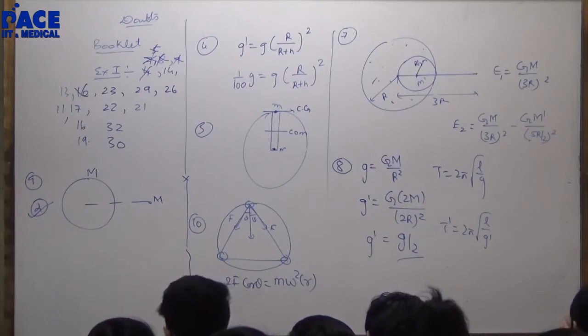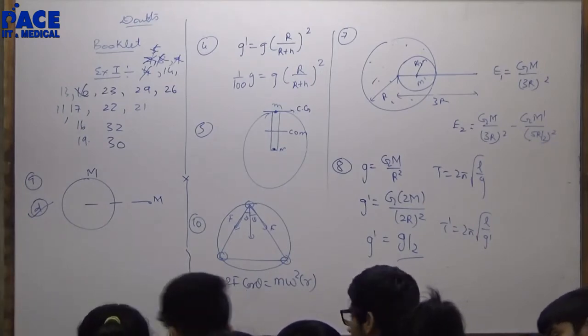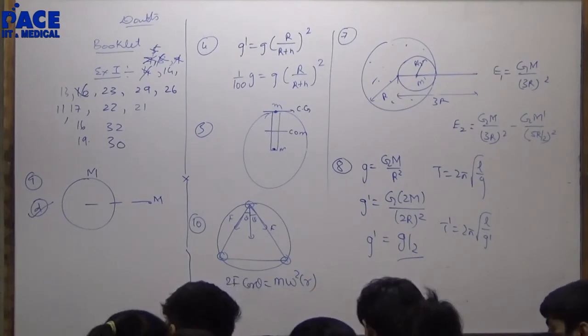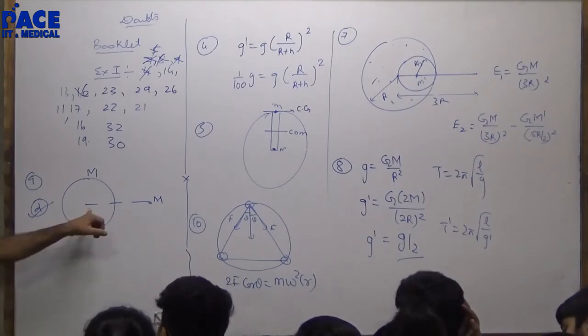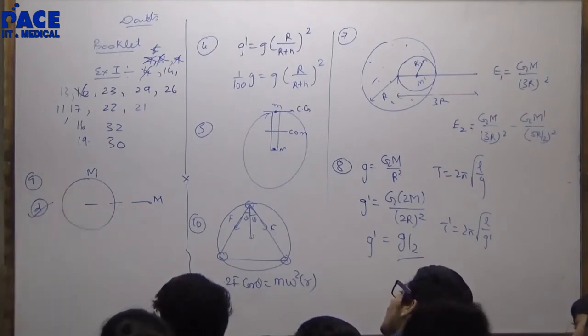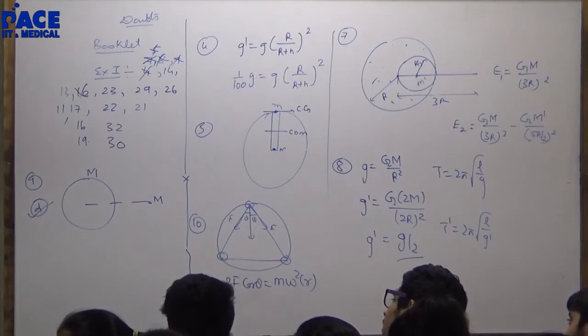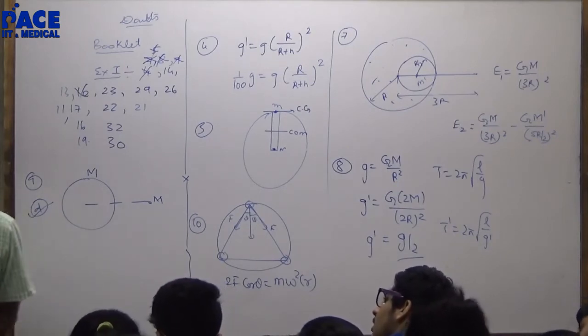Among the four, tell me your doubt. Among the four options. Sir, I thought that the answer was C, but the answer is D. What is C? Inside the shell, gravitational field alone is zero. The gravitational field is zero because of the shell. Yes. This mass will give me a non-zero value inside. Inside a shell, the field is zero because of the shell. The external mass will give me a non-zero value.